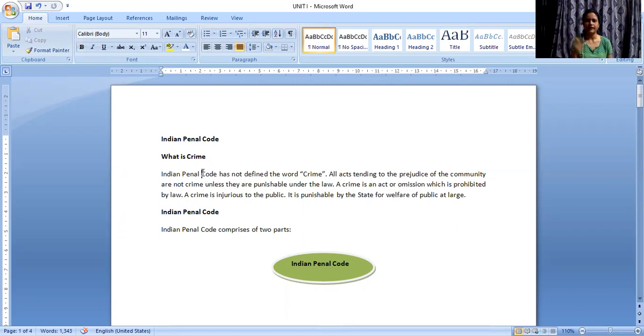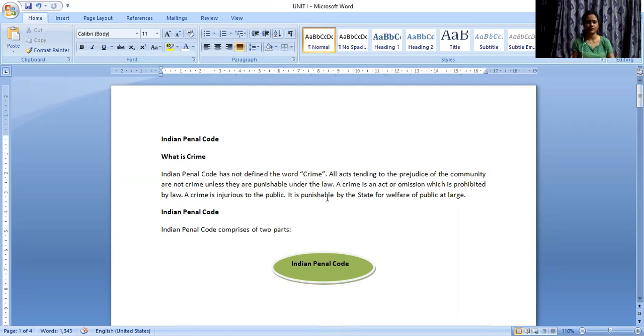So the word crime, right? The word is not defined anywhere under the Indian Penal Code, but all acts that may violate provisions mentioned under the Indian Penal Code, for which a punishment is being prescribed, will constitute a crime. It may be an act or an omission which I have done and it violates any provision mentioned under the Indian Penal Code. So that will make it a crime under IPC, and I will accordingly be responsible to face the consequences or the punishment that is being prescribed.